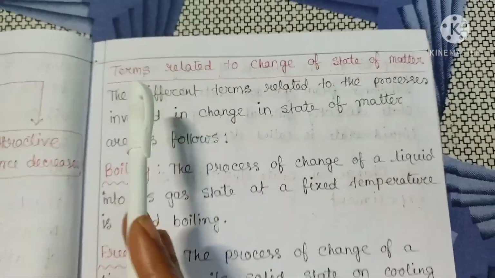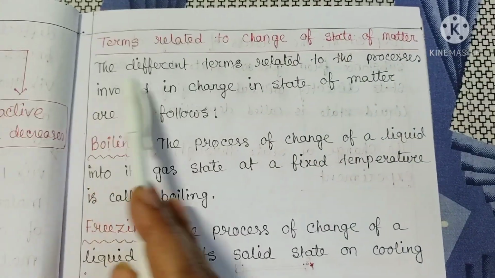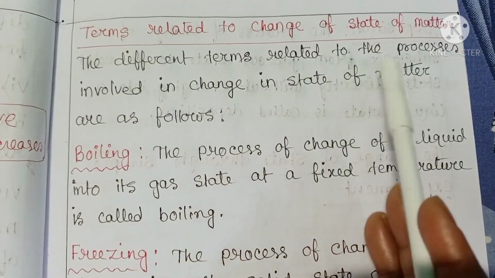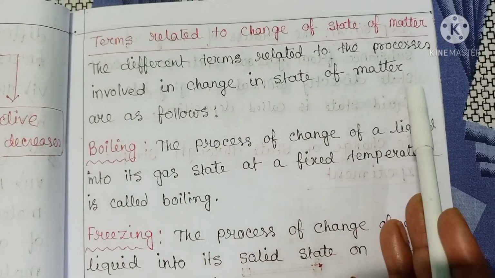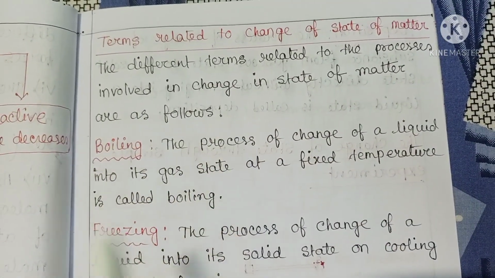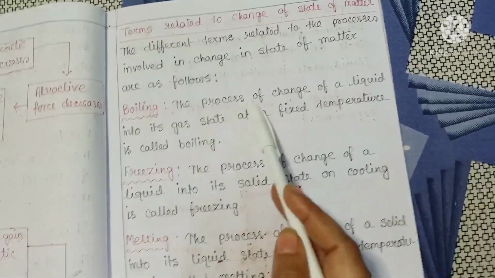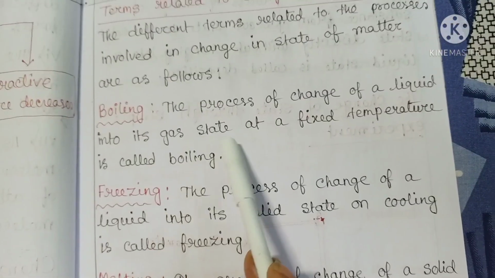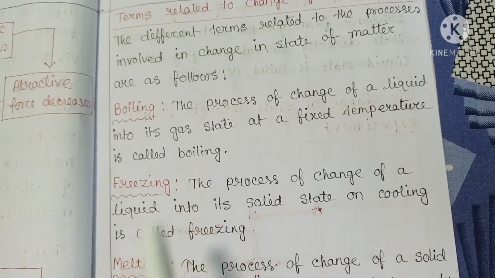Now, terms related to change of state of matter. The defined terms related to the processes involved in change in state of matter are as follows. First, boiling. The process of change of a liquid into its gaseous state at a fixed temperature is called boiling.